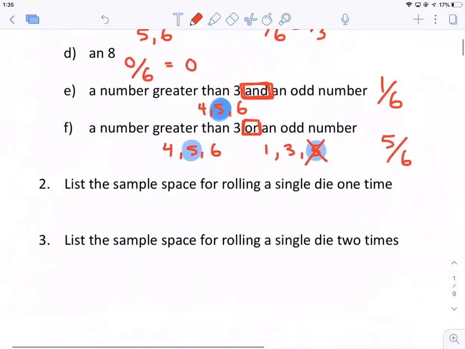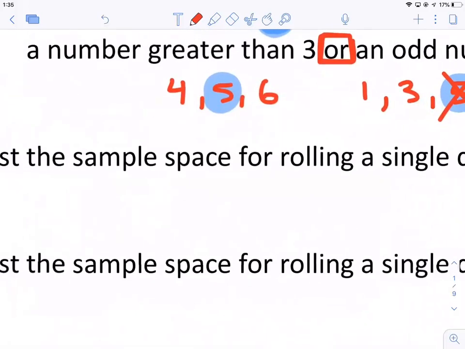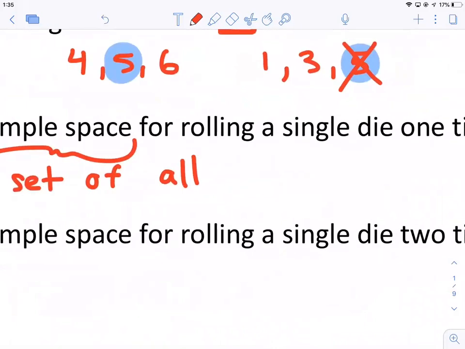All right, number 2 says list the sample space. So the sample space is the set of all possible outcomes.